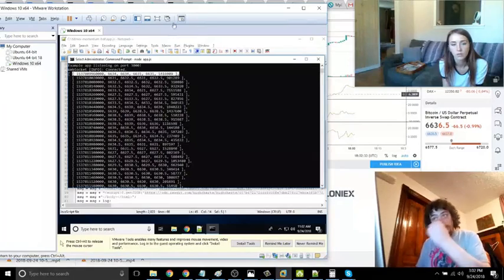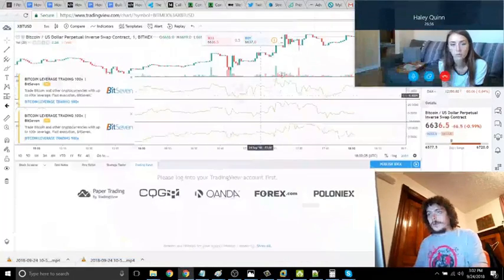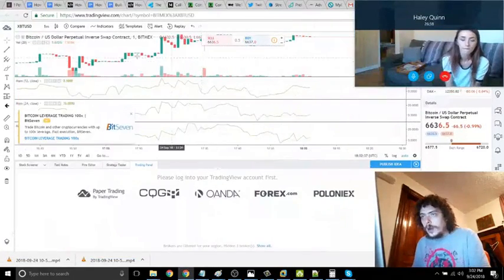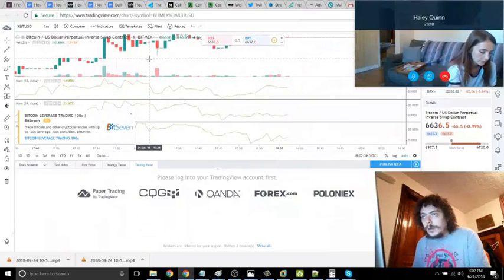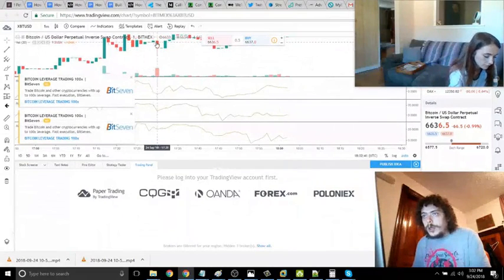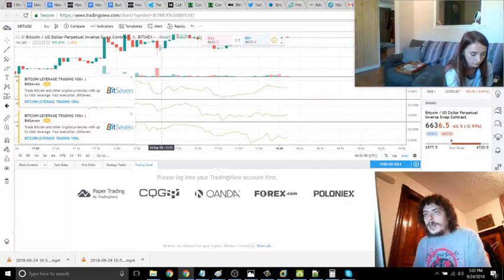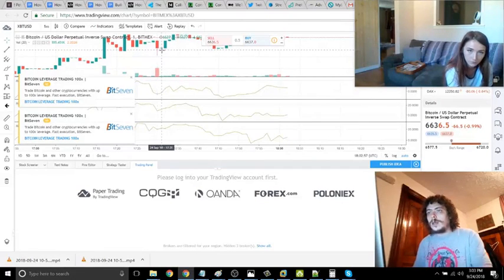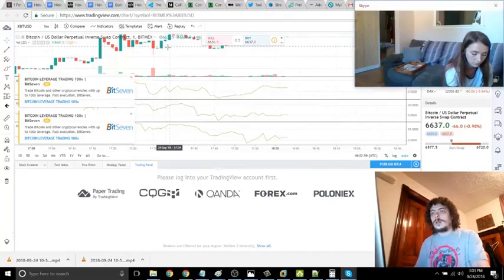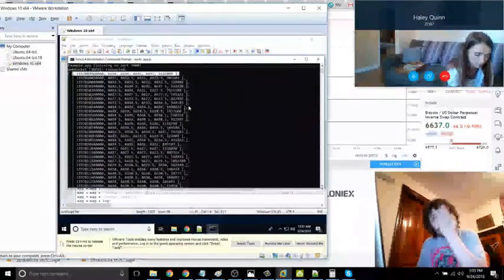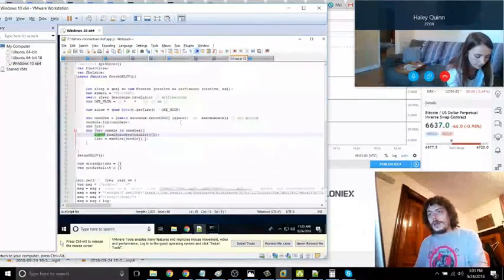And what the closing price is, Haley, if we go back to our graph, it's hard to tell with this graph. Basically, I wonder if I can find a good example. So here in this bar, in this 1 minute of data, we have a high price up here, a low price way down here, and where it exited that minute, or what it was worth at the end of that minute, is right here along the middle. So that's the closing price for that minute, which is what we're going to use to see if our bot can enter or exit into the signals, if that makes any sense.